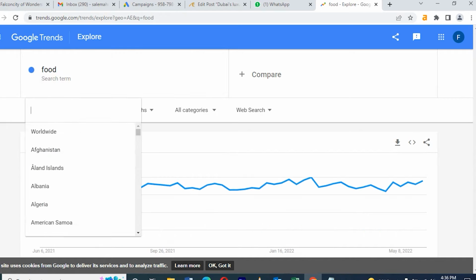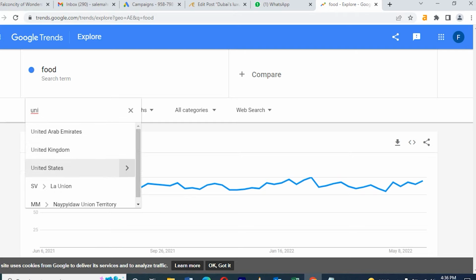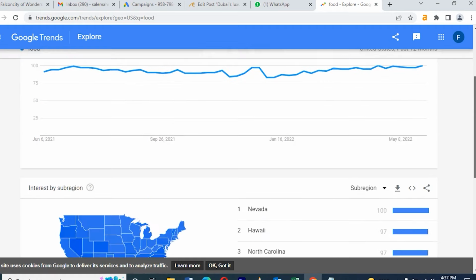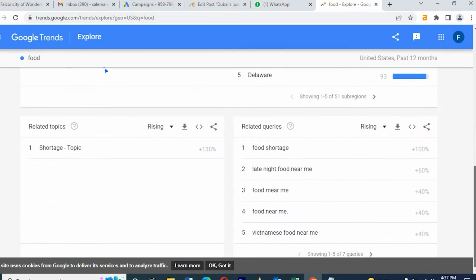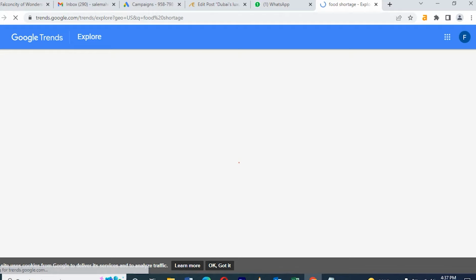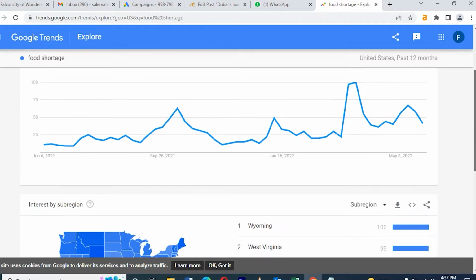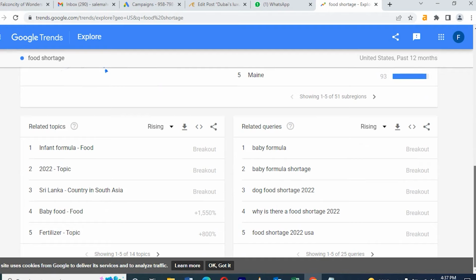Now I am choosing USA, United States. There the people are mostly searching for these kinds of places in USA. They are searching mostly about these types of food, like food near me. So many related keywords they are typing. See on the right side: baby food, raw food, and organic foods. So many food related topics they are searching.